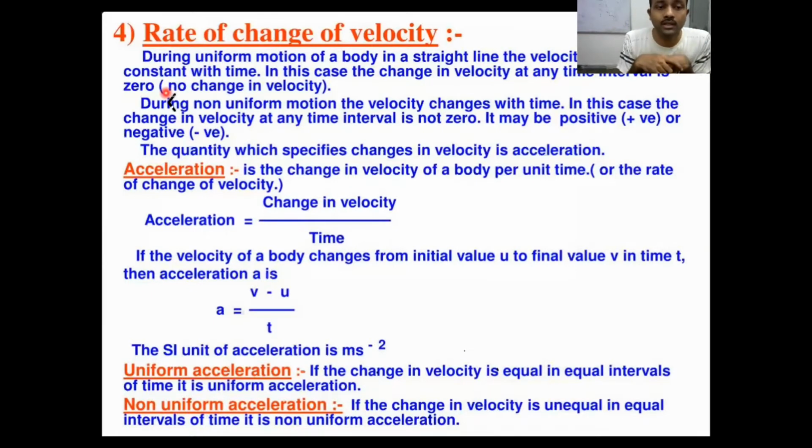Suppose we say that you are moving with non-uniform acceleration: suddenly you are raising the vehicle speed, suddenly you are decreasing, suddenly you are raising, suddenly you are decreasing. Your speed is not constant with respect to time. So in that case, we can say that you are not moving with uniform acceleration, you are moving with non-uniform acceleration. Suppose in the first 10 minutes I increase the speed to 30 km per hour. In the next 10 minutes I increase it again to 90 km per hour. In the next 10 minutes I reach 150 km per hour.